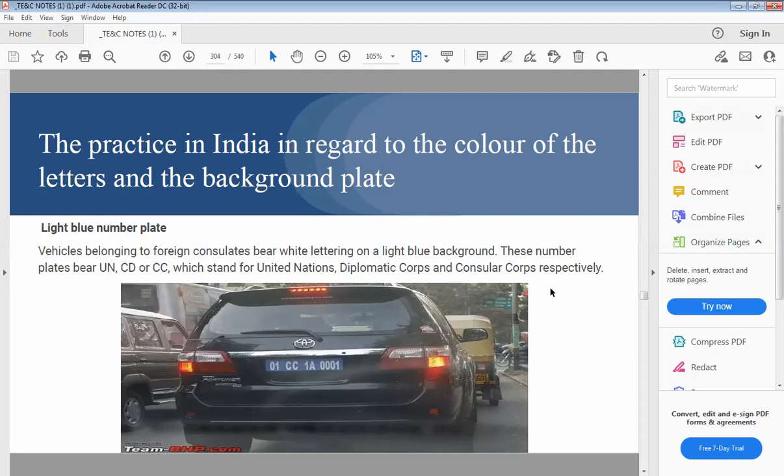These number plates are related to the United Nations, the Diplomatic Corps or the Consular Corps respectively, UN, CD or CC. Okay.